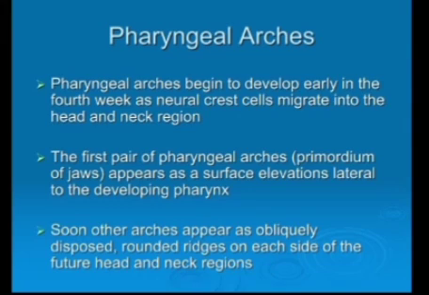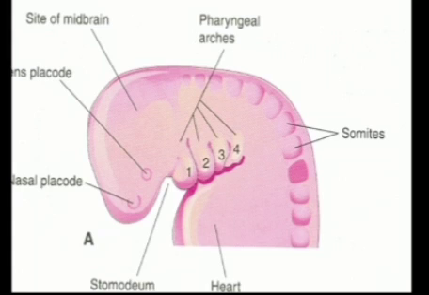The first pharyngeal arch appears as a surface elevation lateral to the developing pharynx. Soon other arches appear as obliquely displayed rounded ridges on each side of the future head and neck region.